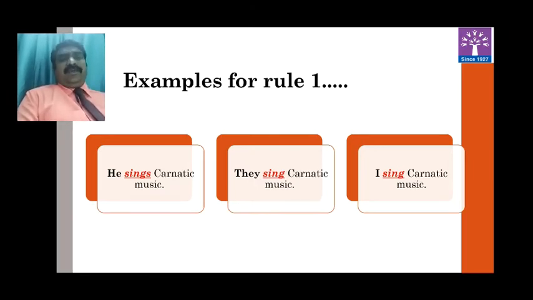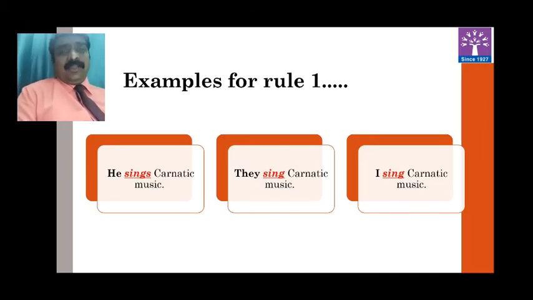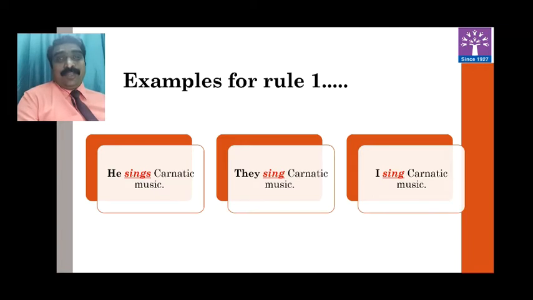Read it carefully. He sings Carnatic music. What is the subject of this sentence? He. And the pronoun he is a third person singular subject. That's why the verb sing is in singular form: sings. You may say, sir, the verb is ending with S, then how can we call it singular? Yes. Whenever the verb ends with S or ES, it is considered singular. But this is not applicable to nouns. Whenever a noun ends with S, we consider it plural. Regarding verbs, this situation is different.